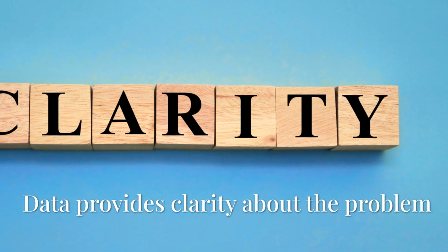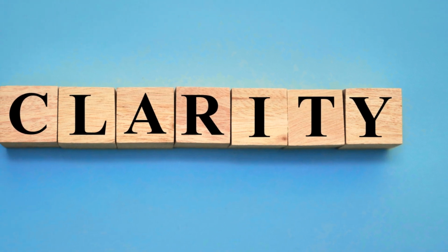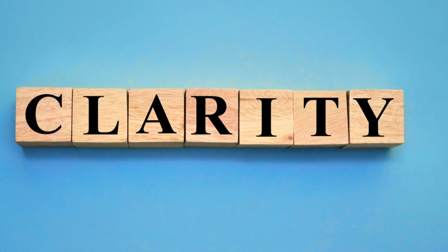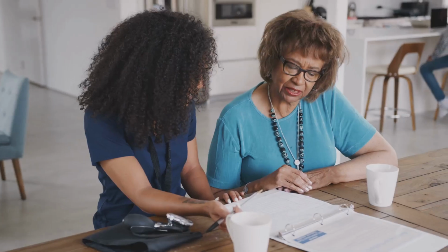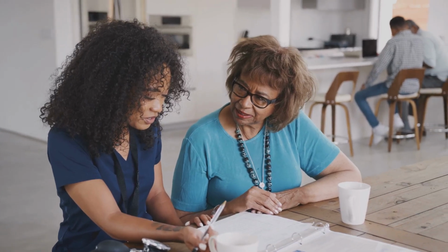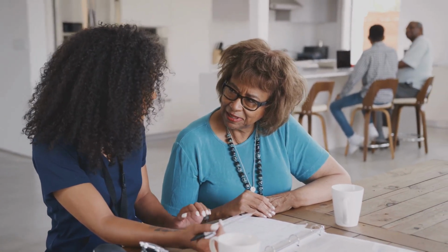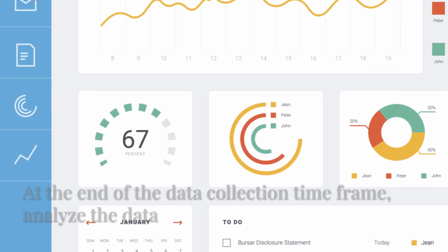The data that is gathered helps provide clarity about the problem. The measurements and clarity are necessary before any action is taken or intervention is made. By following these steps, the hospice agency is succeeding in turning a vague comment about nurses arriving late into a measurable improvement project. When the data collection time frame ends, the data needs to be analyzed.